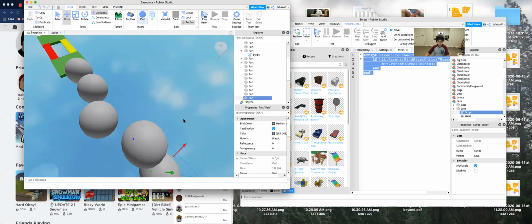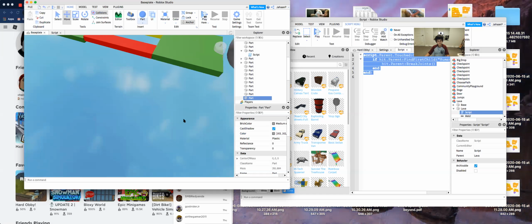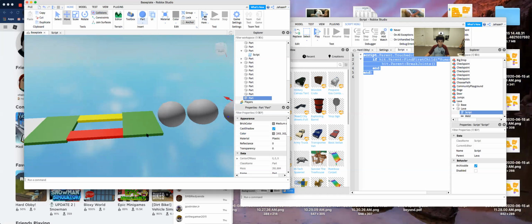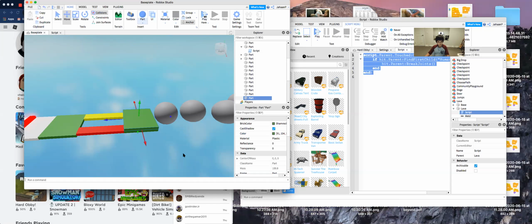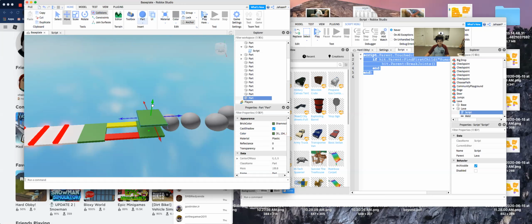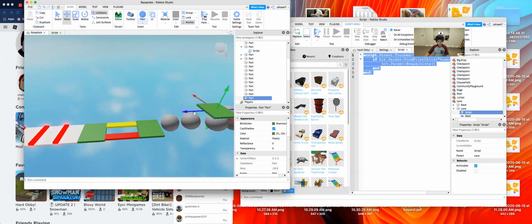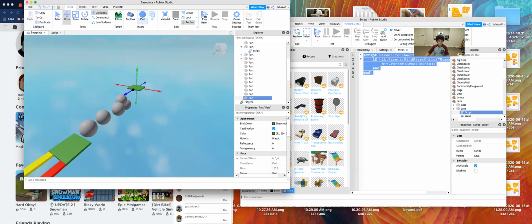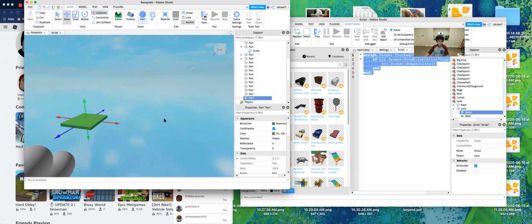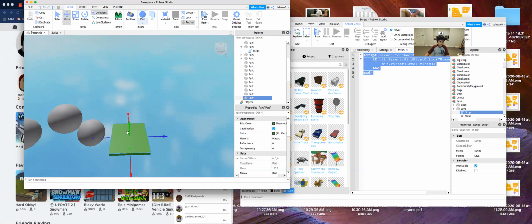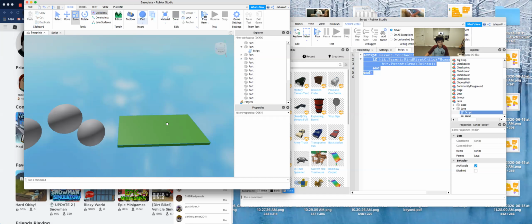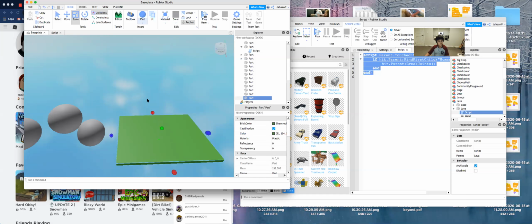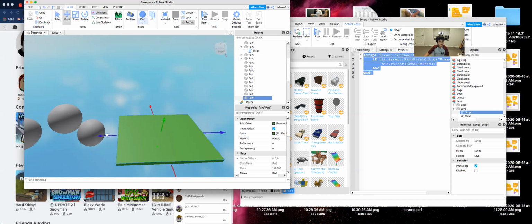Now what we can do is put the finish line, and we can duplicate this. Then we'll put this here, and we'll make this a little bigger. Like the victory place should be a little bigger, right? Oopsies. Wait. And we'll do this. So now that's a little bigger, and now we can move it back.